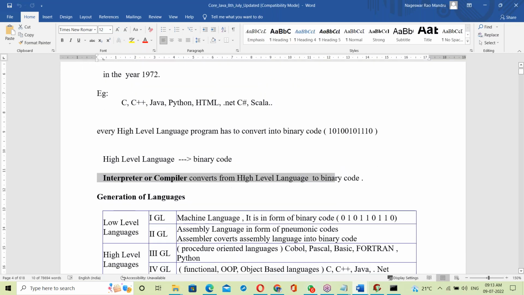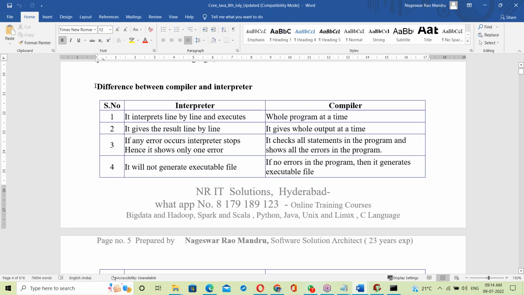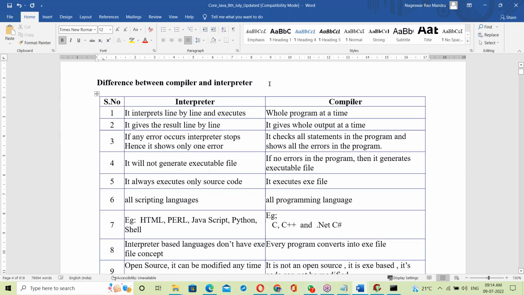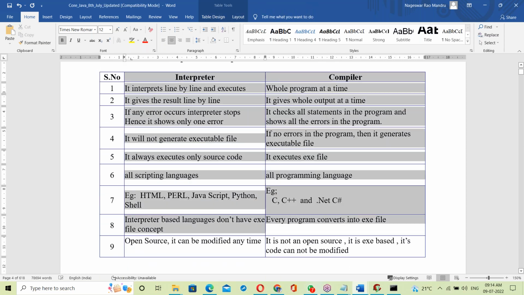Let me show you your class document, the difference between interpreter and compiler. All these points are explained very clearly, all the differences.